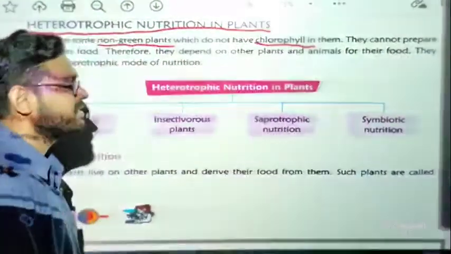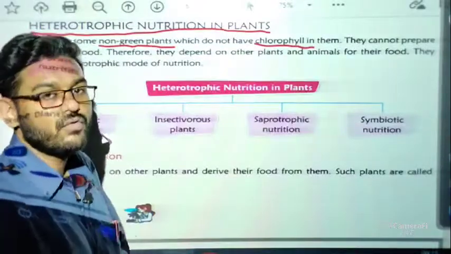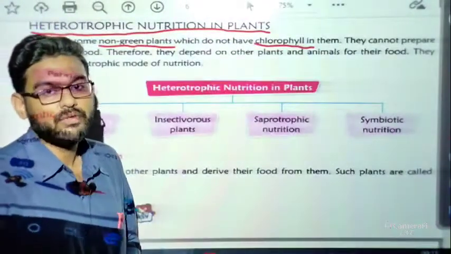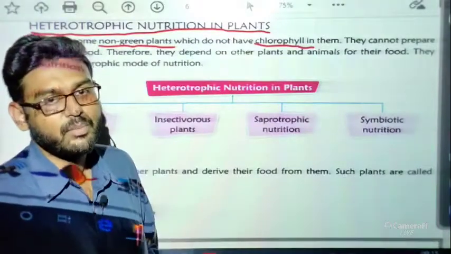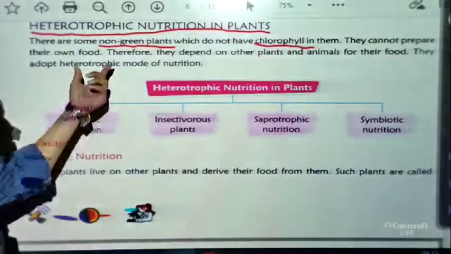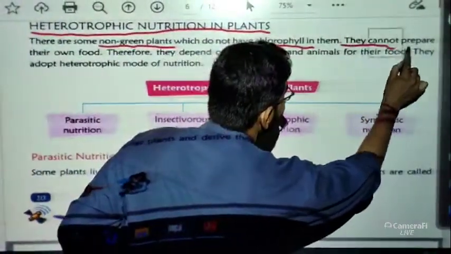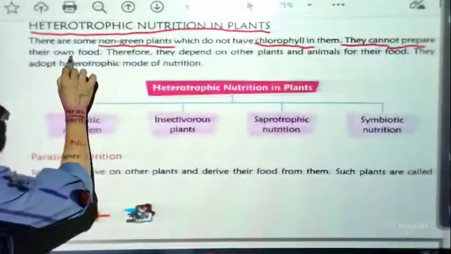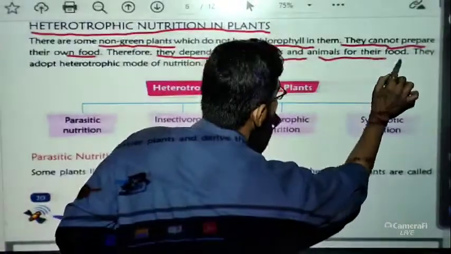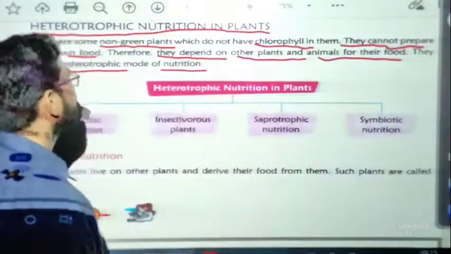We have already discussed that to prepare our own food we need chlorophyll. As humans don't have chlorophyll, we can't prepare our own food by ourselves. So basically there are some non-green plants which do not have chlorophyll, that's why they can't prepare their own food. Therefore they depend on other plants and animals for their food, so they adopt the heterotrophic mode of nutrition.